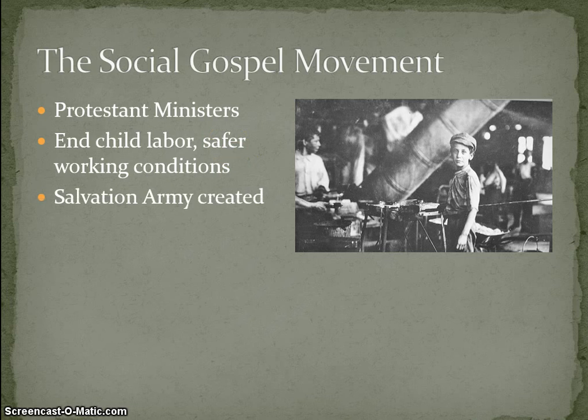Also, during this time, the Salvation Army was created, and we know that the Salvation Army is there to help other people, immigrants, the poor, the homeless, right? Anyone in need.